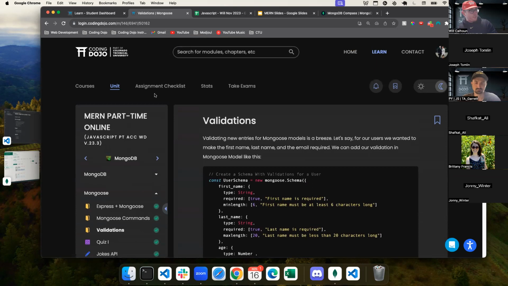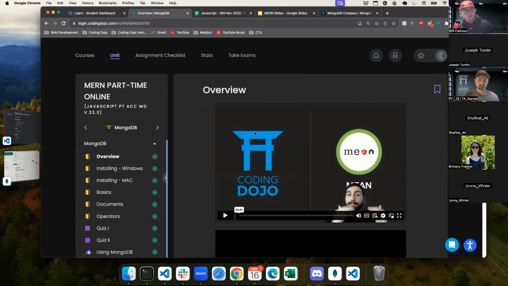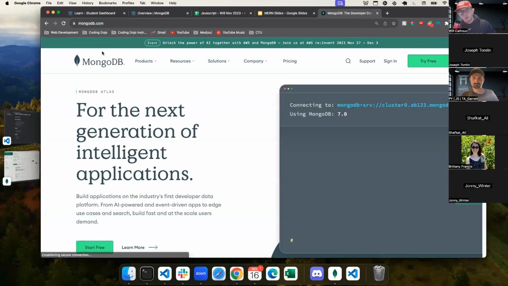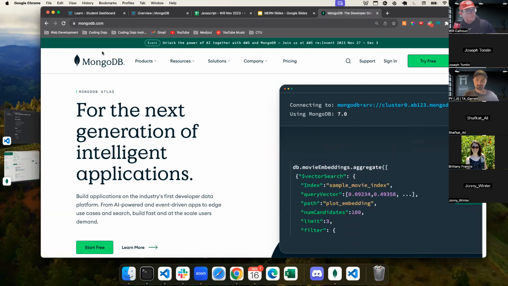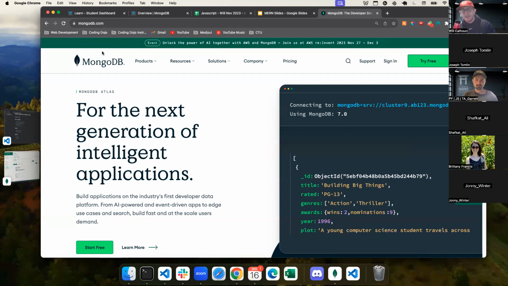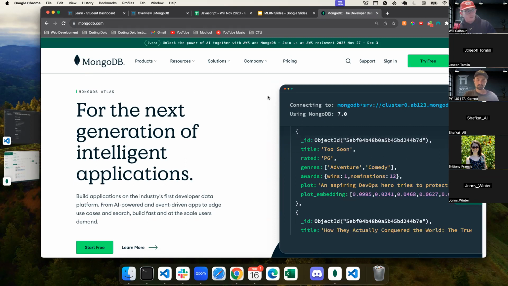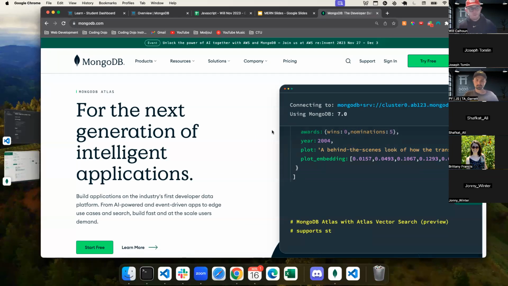Cool. Are there any questions on MongoDB? It is a big database, so it's huge. It's not like this is everything we know or everything there is. MongoDB is one of the world's most popular, I would say, especially for non-relational. There's other ones like DynamoDB that are kind of similar to it. I think that's Amazon's. But MongoDB works in the cloud. We've got all kinds of stuff. So it's a very, very big application, and we're just kind of scratching the surface of it. But it's really, really powerful. So really cool.